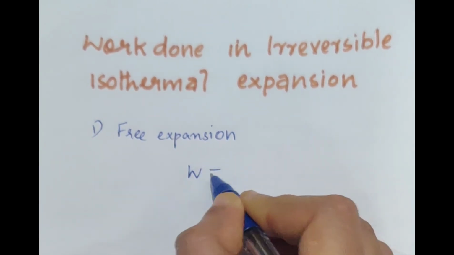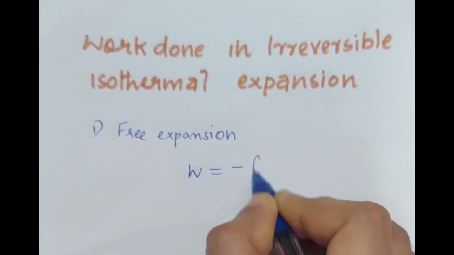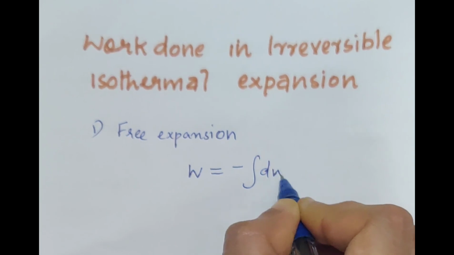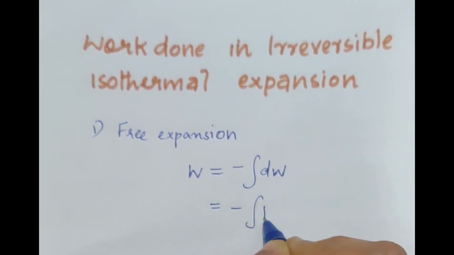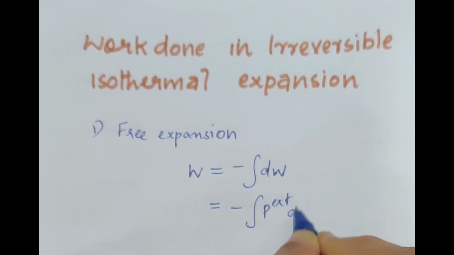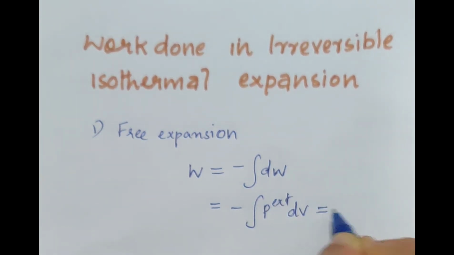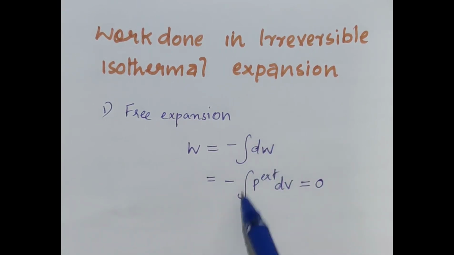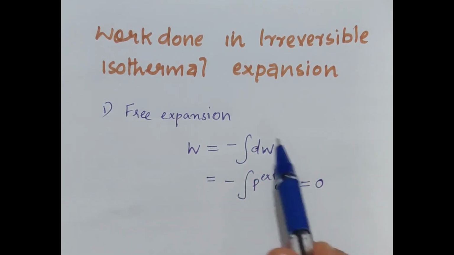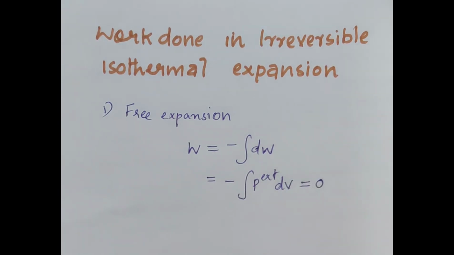So, work is equal to minus the integral of P external dV, which is equal to 0. Here, P external is equal to 0, because the expansion is taking place against zero pressure. Hence the work done is 0.